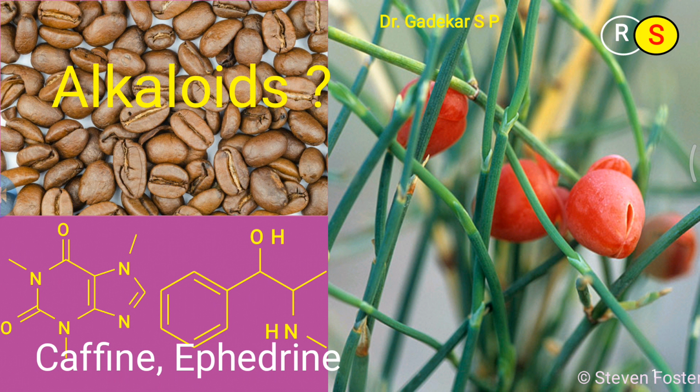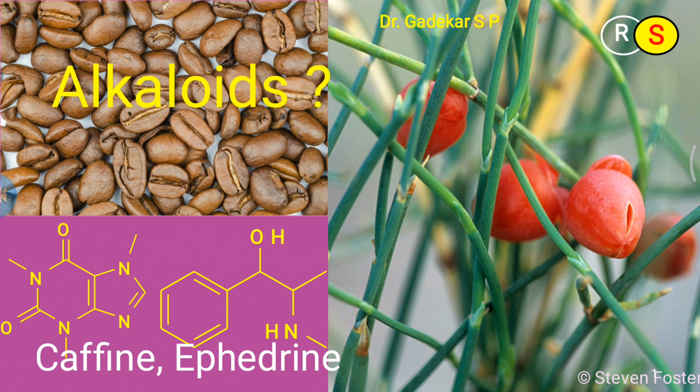Second is ephedrine, an alkaloid found in ephedra leaves. This is the image of the ephedra plant leaves, which contain the ephedrine molecule. So today we discuss the ephedrine alkaloid.